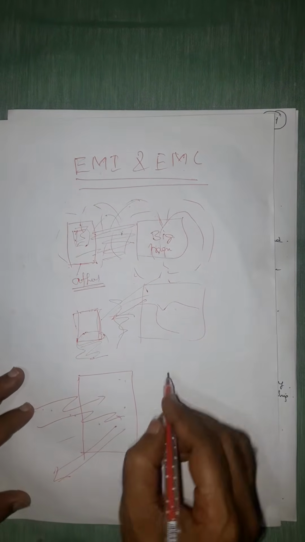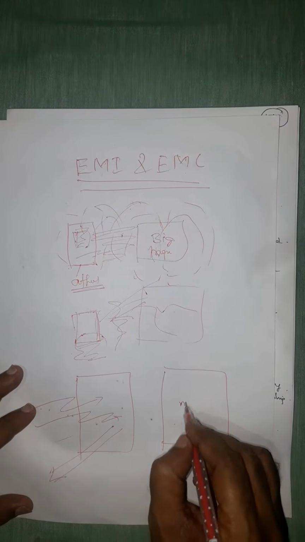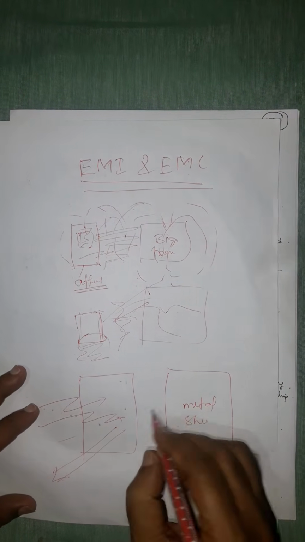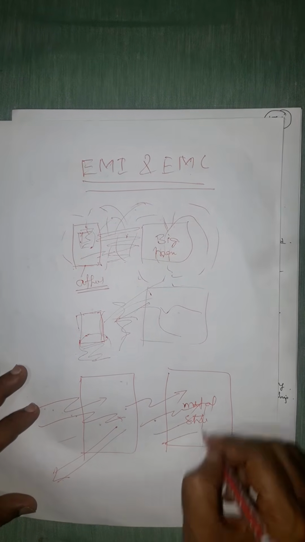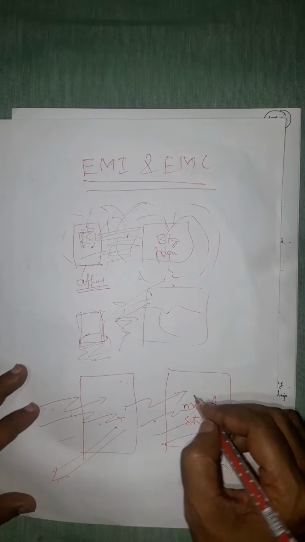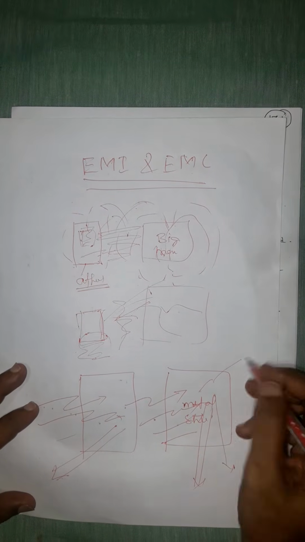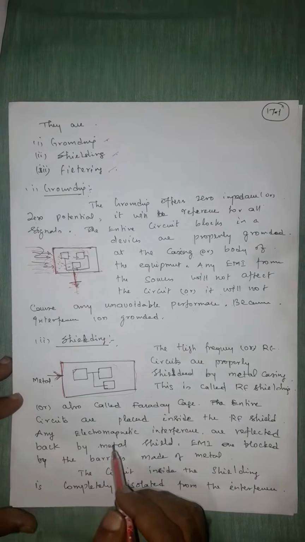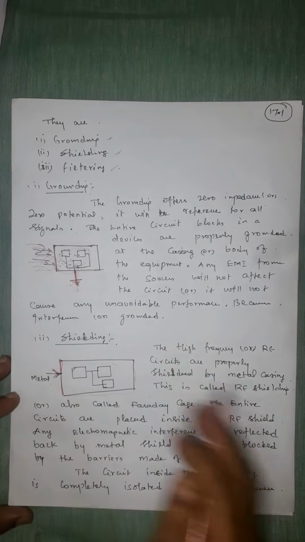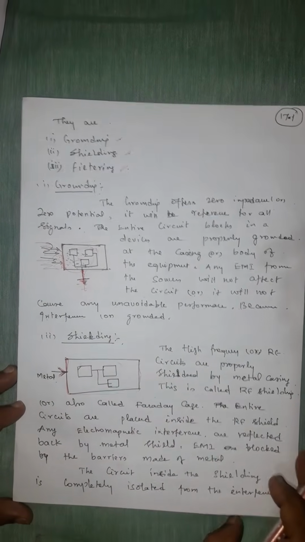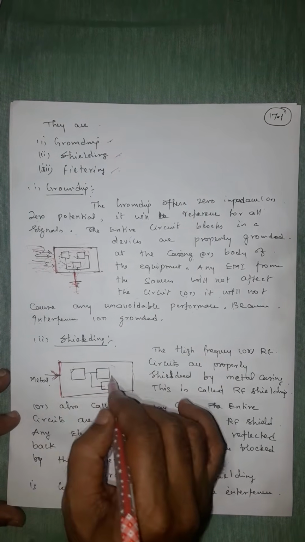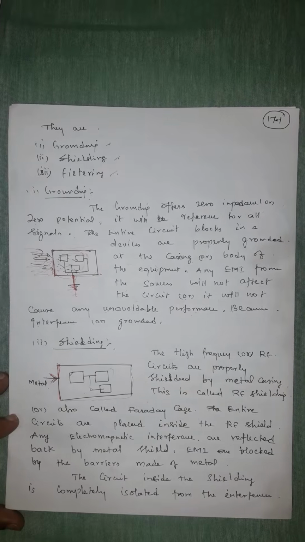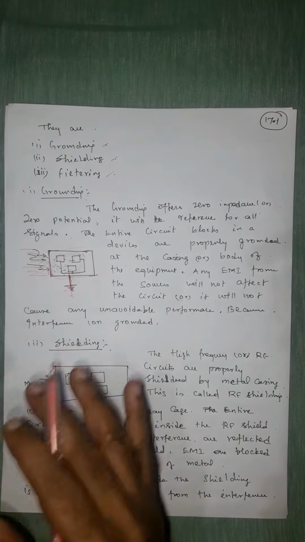Similarly, you have a metal sheet. If any electromagnetic radiation or waves strike it, they will get reflected and will not pass through the metal sheet. So inside that we have to provide the electronic circuit. Therefore, the entire electromagnetic radiation which strikes the metal sheet will get reflected back. That will not affect the components inside the metal sheet. That is called shielding. Shielding means covering.